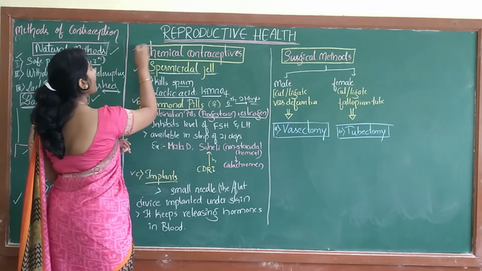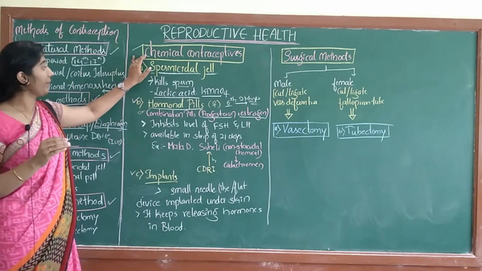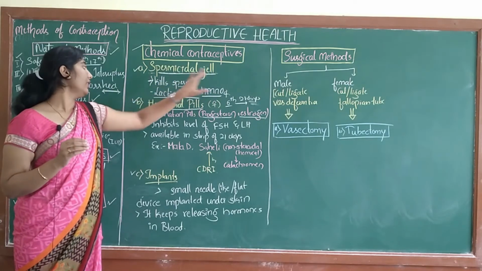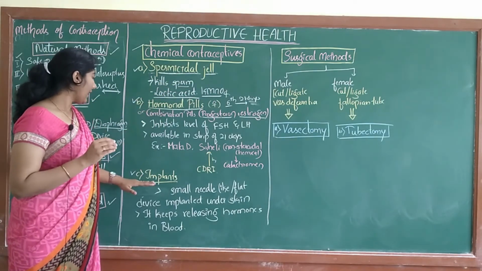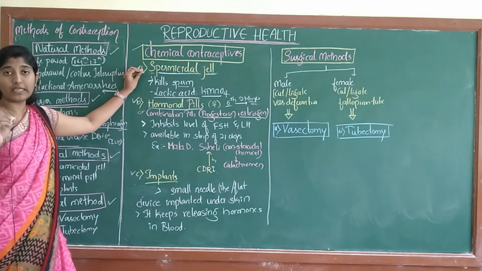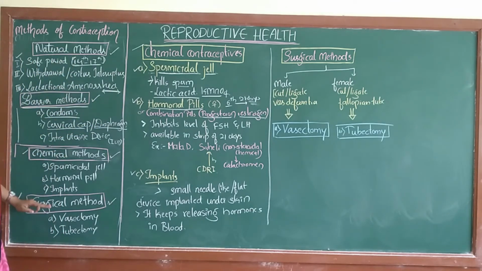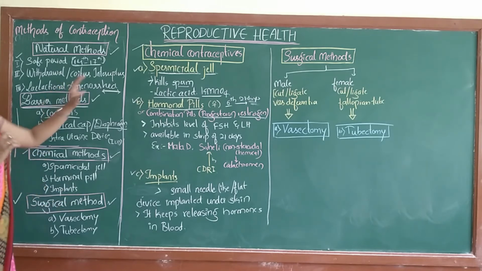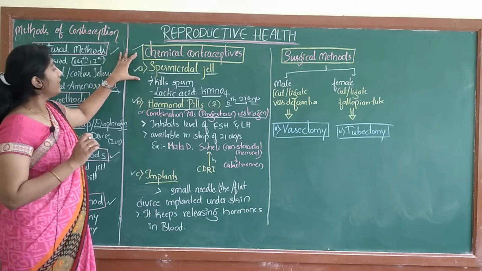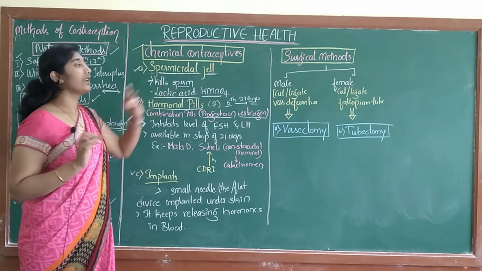Okay. So, under the chemical method, there are three types. One is spermicidal gel, second is hormonal pills, and the third is implants. These are very easy and simple methods to understand. Just keep these four methods in mind. Mainly there are four methods: natural method, barrier method, chemical method, and surgical method. Under chemical method, there are three types of contraceptives. The first one is spermicidal gel.